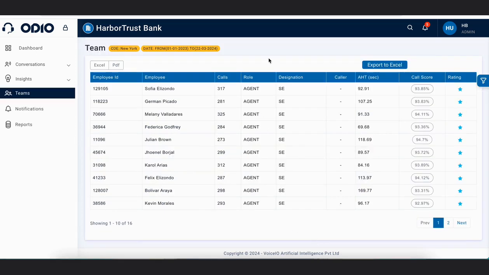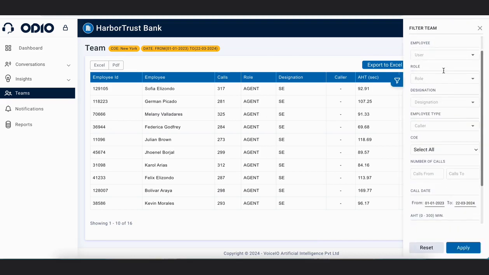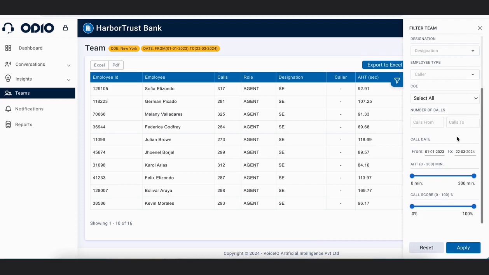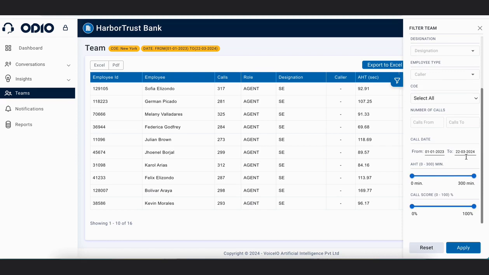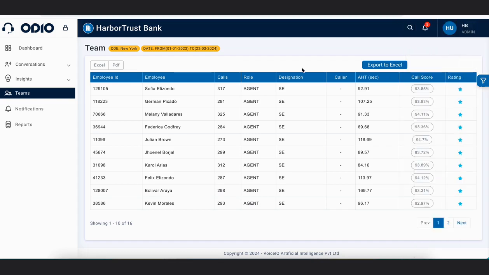So in Teams, again we can apply filters for what exactly we want to see: for which COE we want to see the data, from which date to which date, what average handling time we want to see, and what call score we are looking for. After applying these filters, we'll get this data.